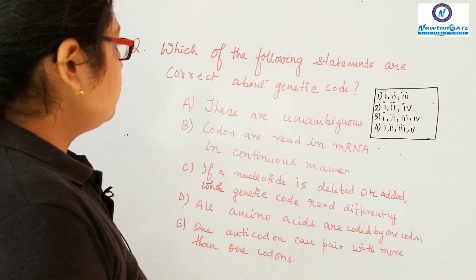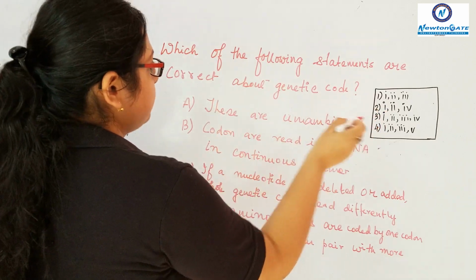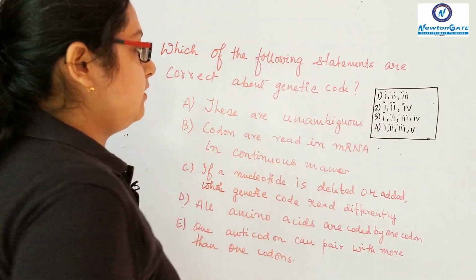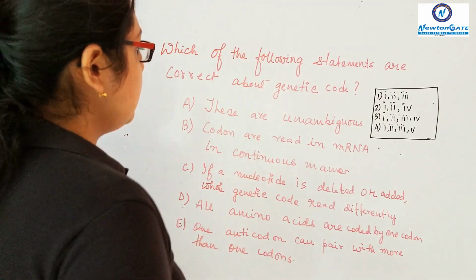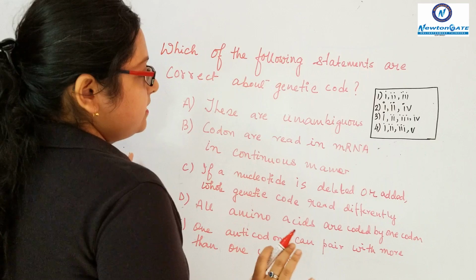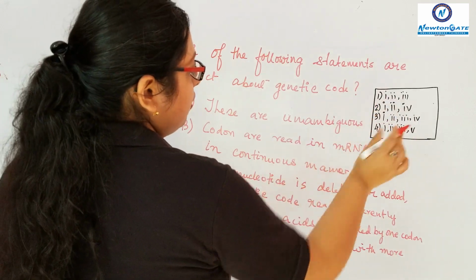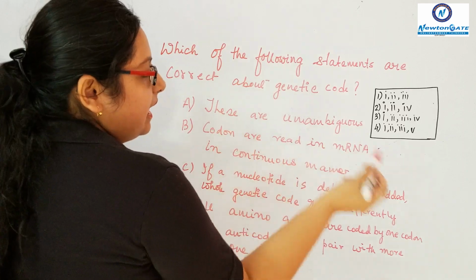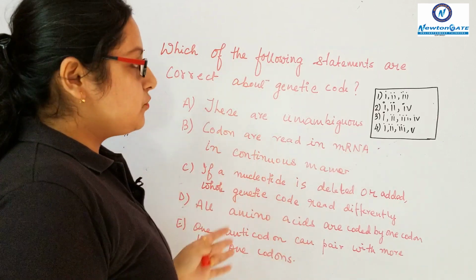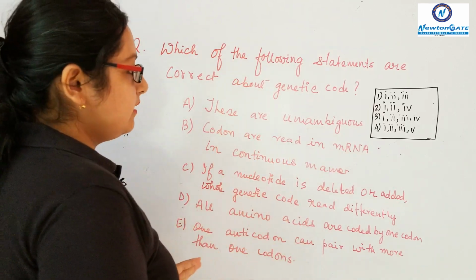So our next question is, which of the following statements are correct about genetic code? We have all studied genetic code. There are some postulates. Here 5 statements are given and accordingly 4 options are given. First statement is, these are unambiguous. Obviously it is true because there is no confusion in genetic code.